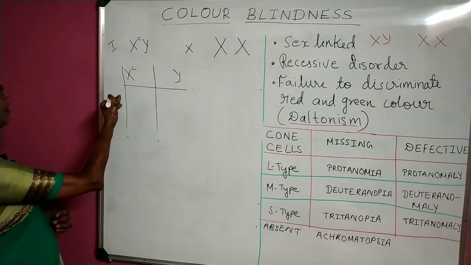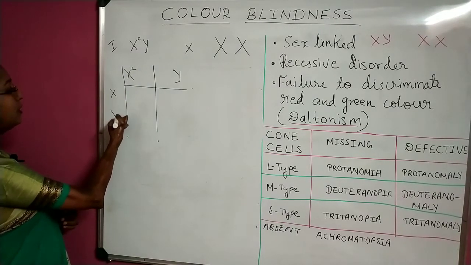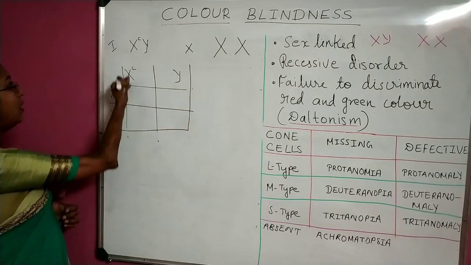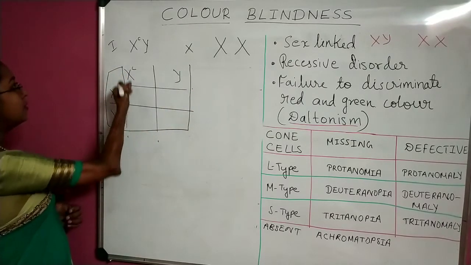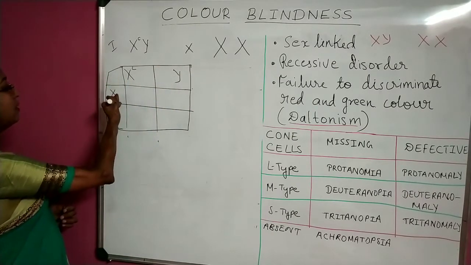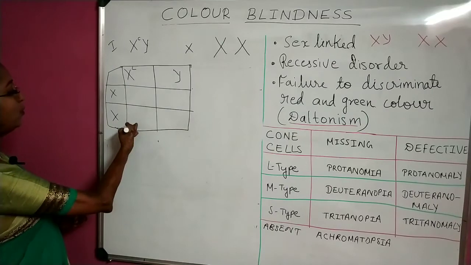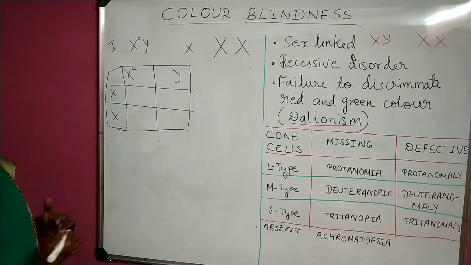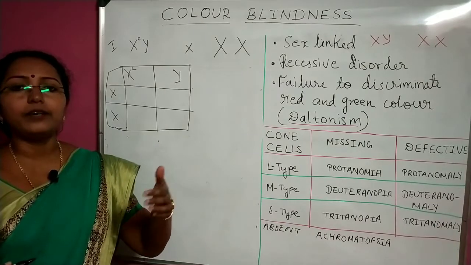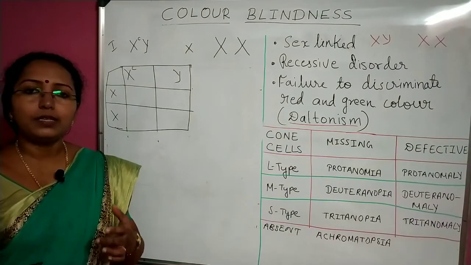Another set of gametes will be X and X. This is the Punnett square. The construction of the Punnett square, how to draw it and what it is, was dealt with in the previous videos. In the basics of genetics that I have taken, it is all mentioned very clearly.